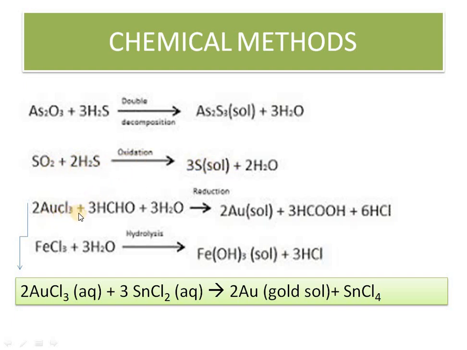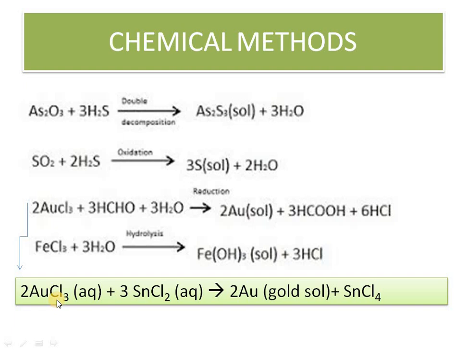Now this method: AuCl3 plus HCHO plus water. It is not mandatory that you have to use formaldehyde only. We can use SnCl2 also. See here, AuCl3 is the same, with SnCl2. Now SnCl2 is changing to SnCl4 and AuCl3 is changing to Au. What is happening? If you calculate the oxidation number, Au is plus 3 and here Au is 0. Plus 3 changes to 0, a decrease in oxidation number. It means reduction is happening. And who is doing oxidation? It is 2 here, 4 here, so here oxidation is happening. So this is known as the reducing agent, and this is known as the oxidizing agent.